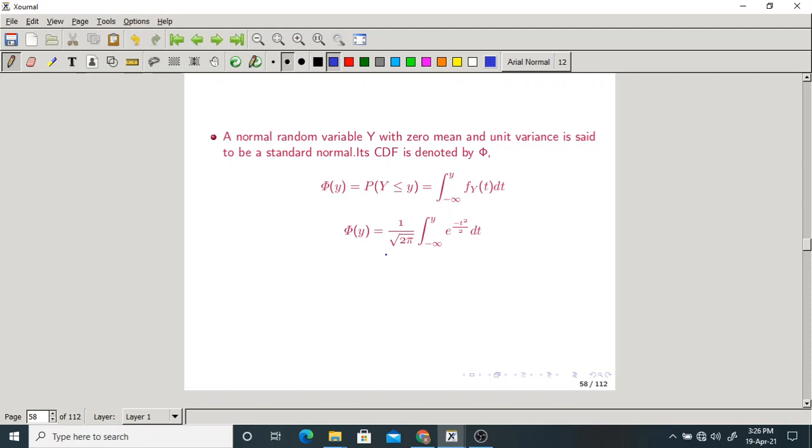Now let us go to the CDF of the standard normal random variable. CDF means cumulative distribution function. I have told you last time also. A normal random variable y with 0 mean and unit variance is said to be a standard normal. Its CDF is denoted by phi. Please remember, here we are writing the CDF for the standard normal random variable. Please make note of this.